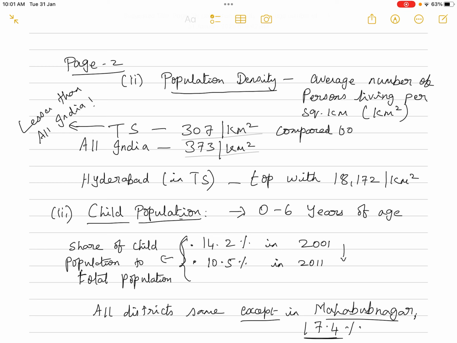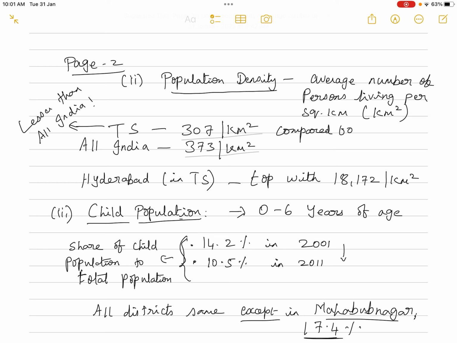Okay, so what is the child population to the total population of the state? The child population to the total population of the state was 14.2% in 2001 in the state of AP or Telangana, which has reduced to 10.5% in 2011. So if the child population is showing a decline, a decrease, that indicates the birth rate is controlled.